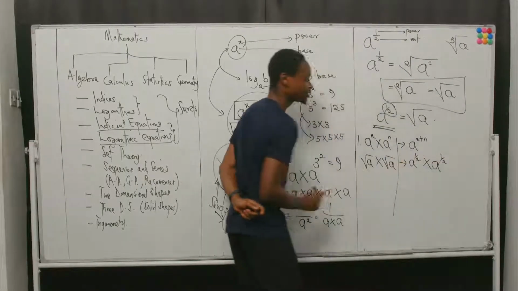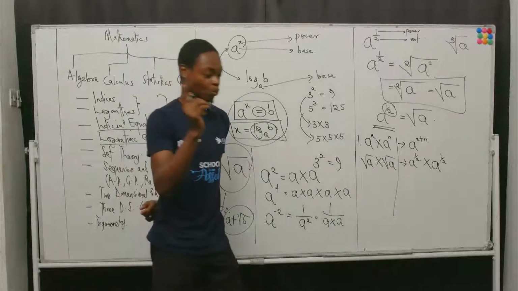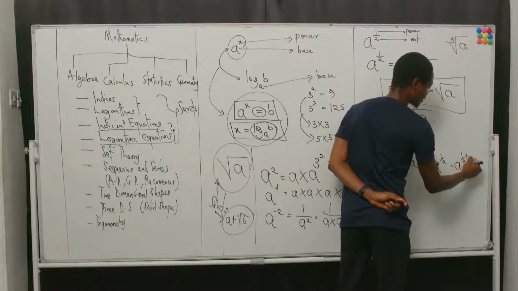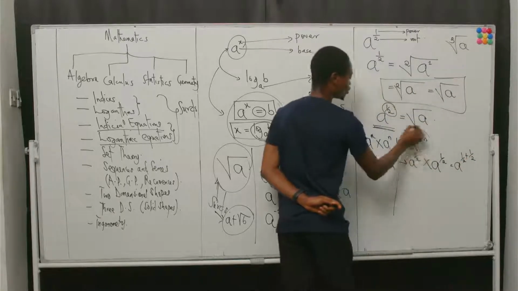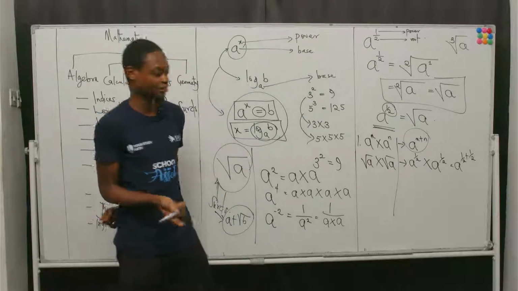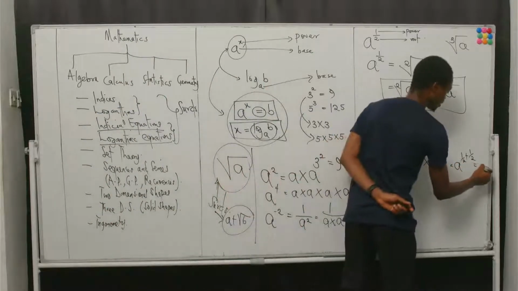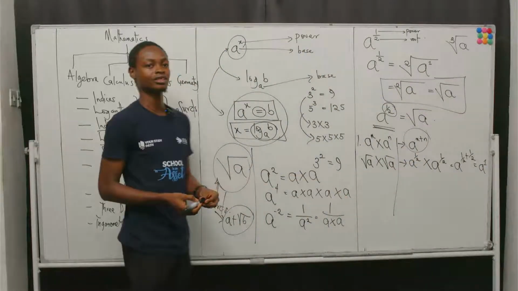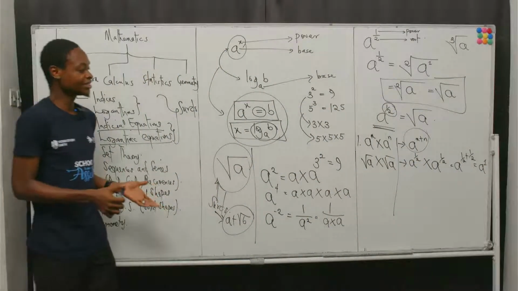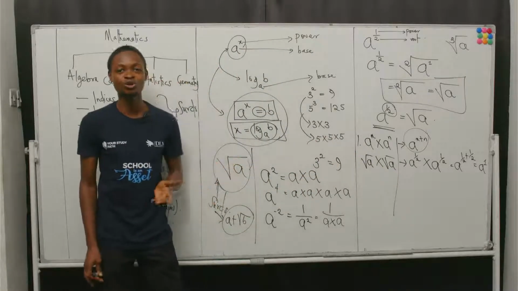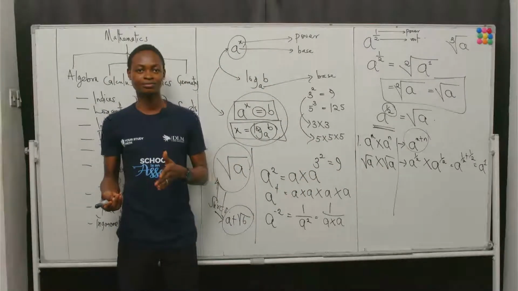The base is the same, which means that I can add the powers because of the law of indices. And if I add 1 over 2 to 1 over 2, that gives me 1. That is A raised to power 1, and A raised to power 1 is A. So you see that multiplication of surds still follows the same multiplication rule in indices, right?